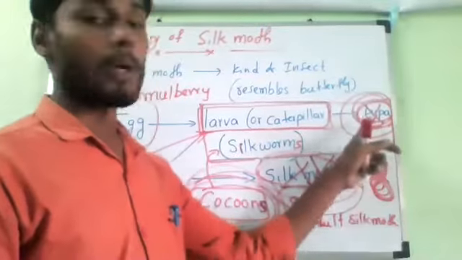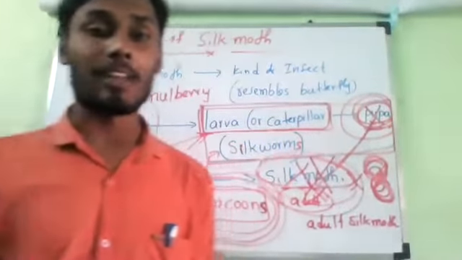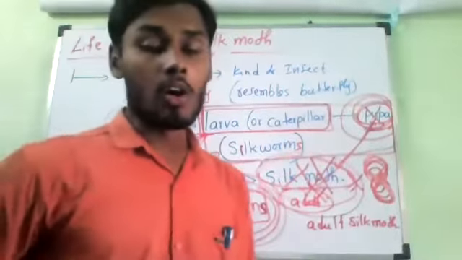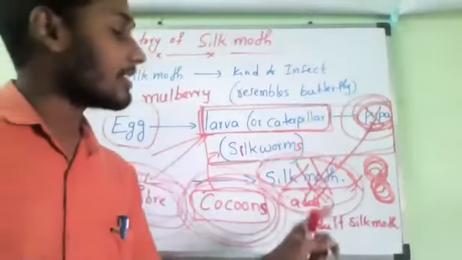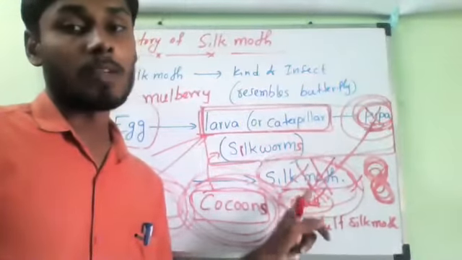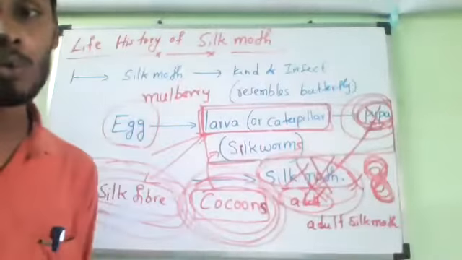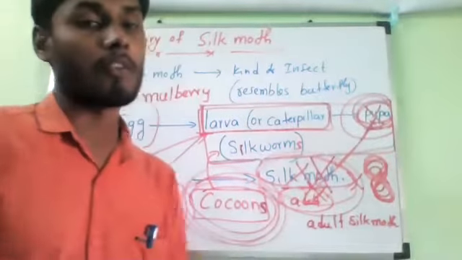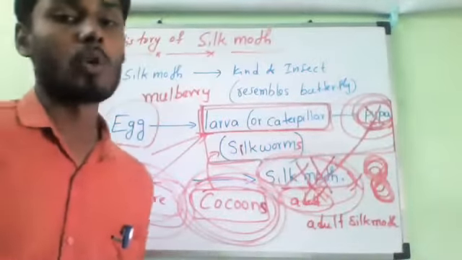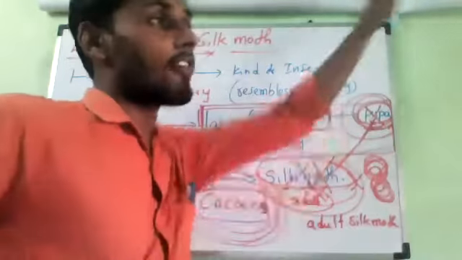So at the stage of pupa itself, it gets killed. Understand? If not, what will happen? The silk moth will form. If the silk moth wants to come outside, it will secrete a liquid to dissolve a part of the silk of the cocoon, to break it, so it comes out and flies away.